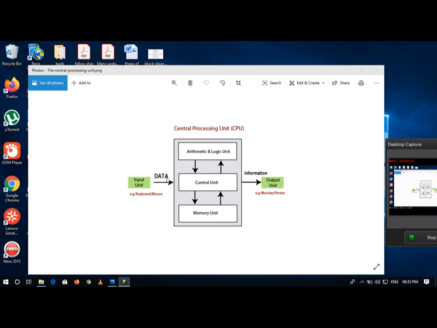Converting user-given raw data into useful information in a step-by-step manner is called processing. The main function of the processing unit is to perform processing. The processor converts data into information which is displayed on output.